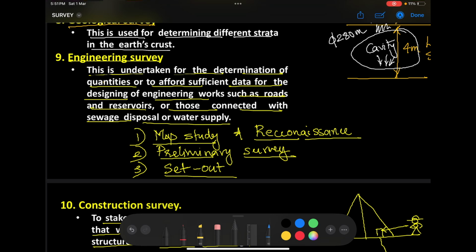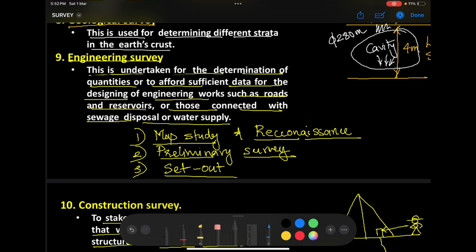In fact, some small, shallow soil investigation is also done during this preliminary survey. Shallow explorations will be done around 1.5 to 2 meter depth. Once that survey is over, we'll prepare maps and plans. From the maps and plans, we'll be able to calculate areas and volumes, and make the estimate of our construction. What will be the cost of our construction? It may be for a house, it may be for a dam, it may be for a thermal power plant. Whatever the cost of construction, we'll be able to estimate it.